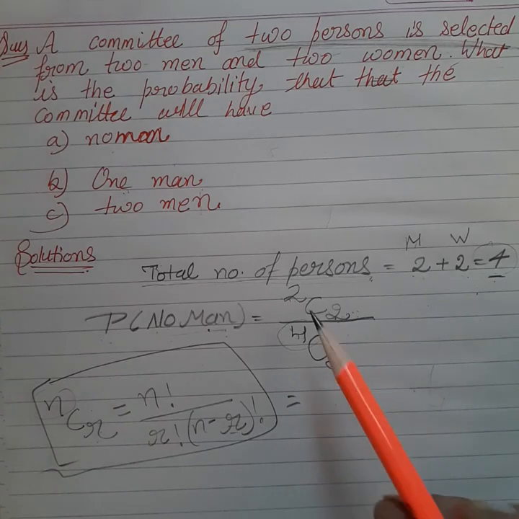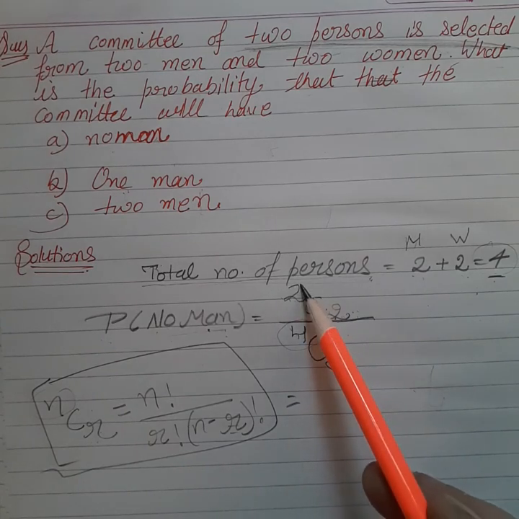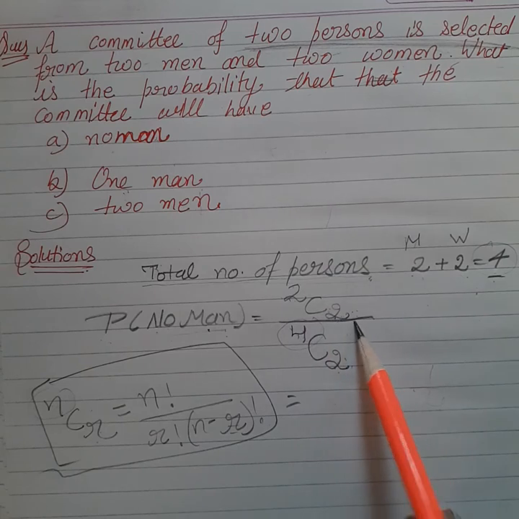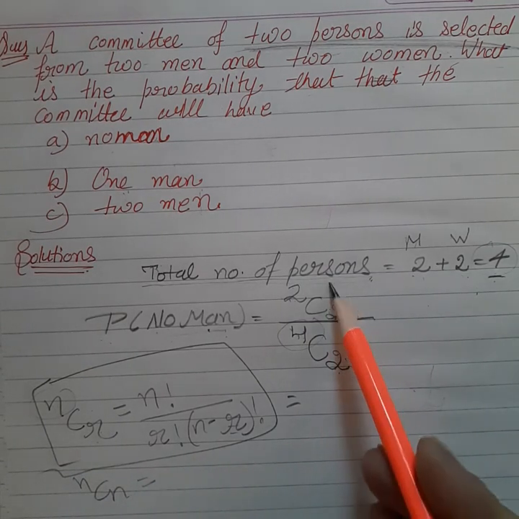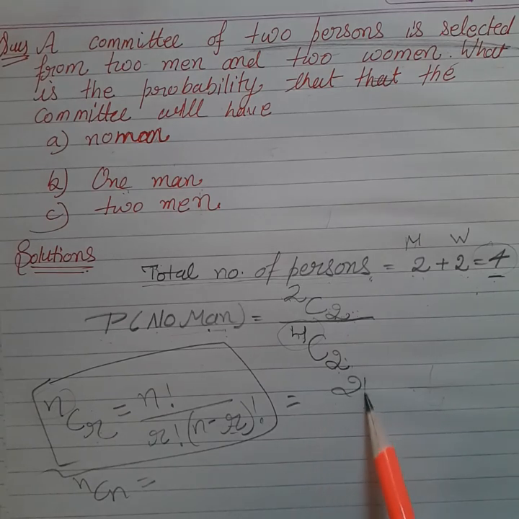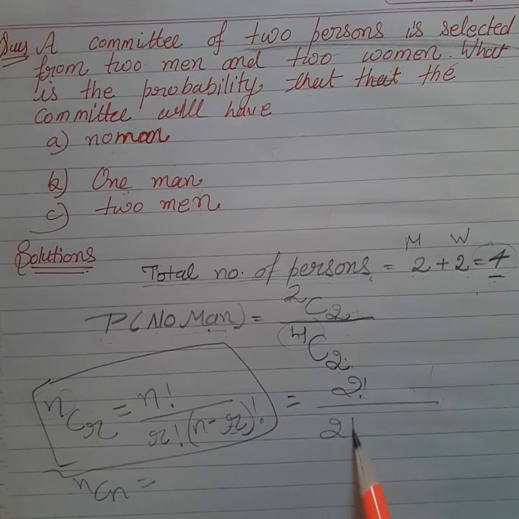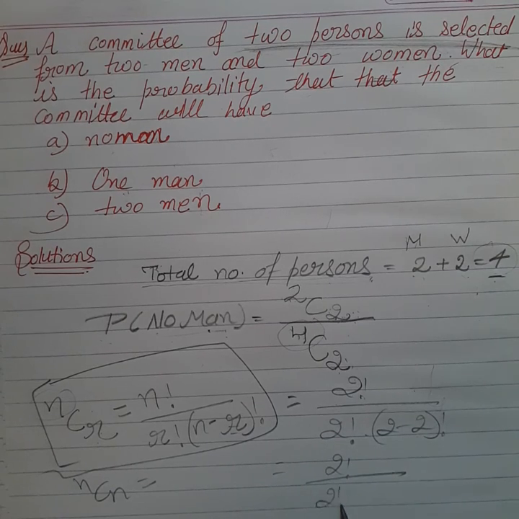So you have 2C2, because the value of nCn is, solving by the formula, 2 factorial upon 2 factorial, and 2 minus 2 we get 0 factorial, and 0 factorial is 1.